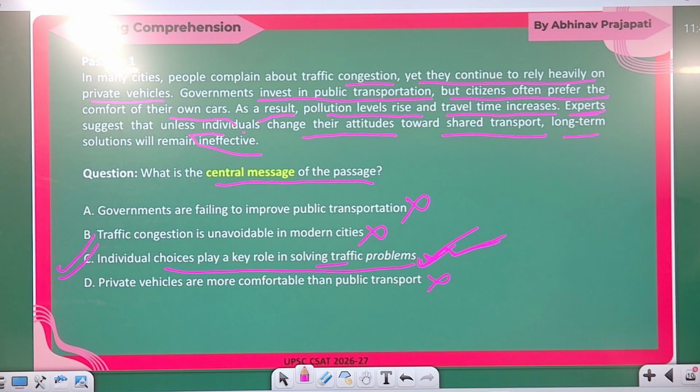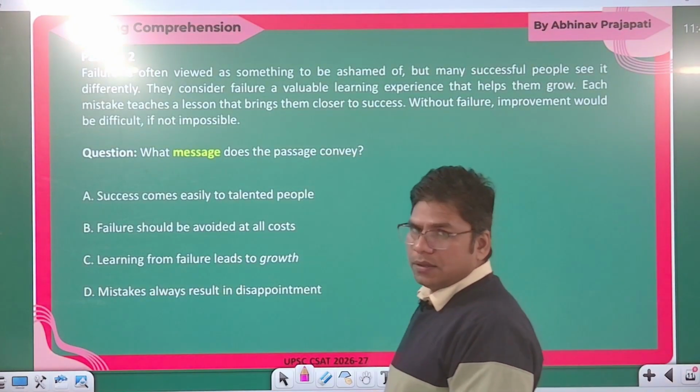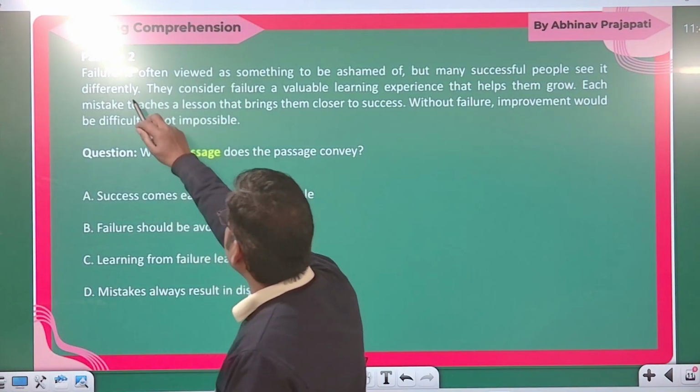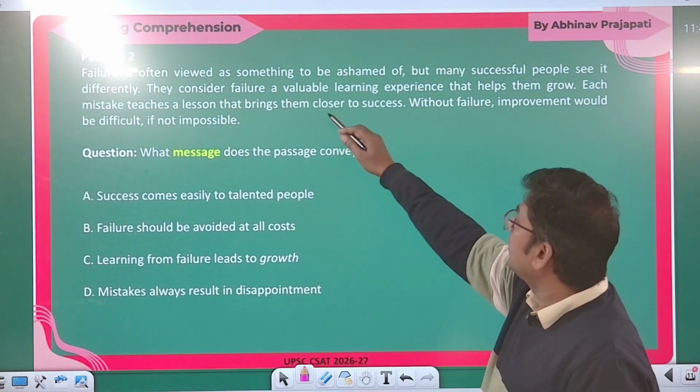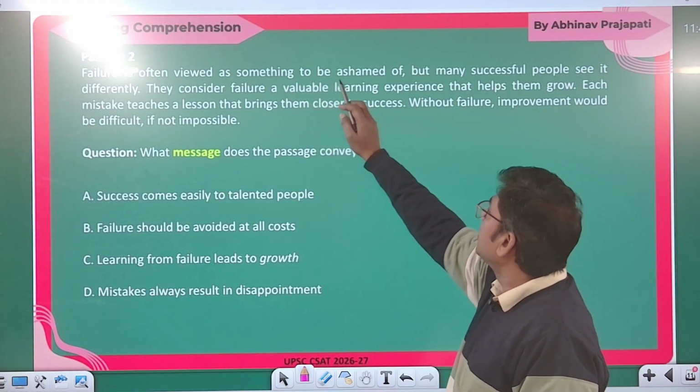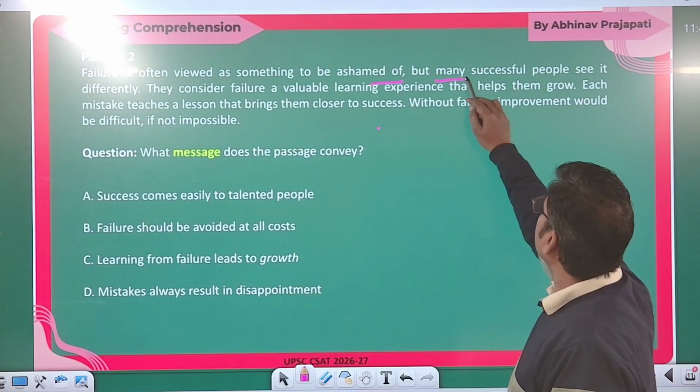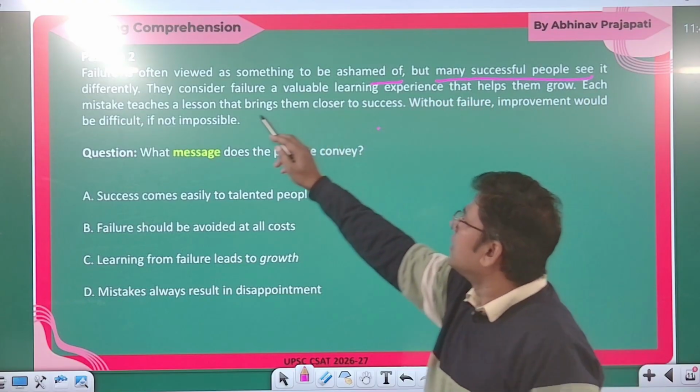Now, if you see a different passage: failure is often viewed as something to be ashamed of, but many successful people see it differently.